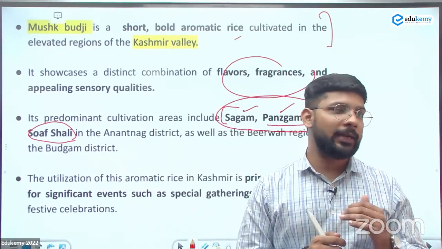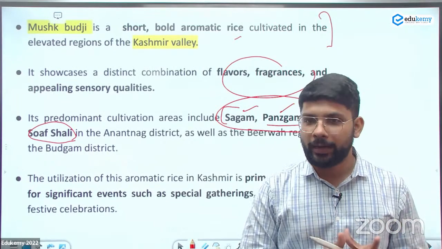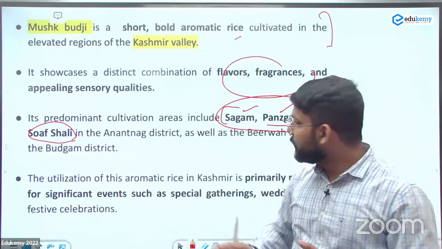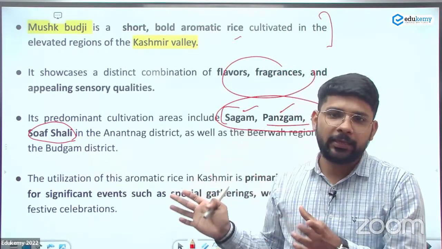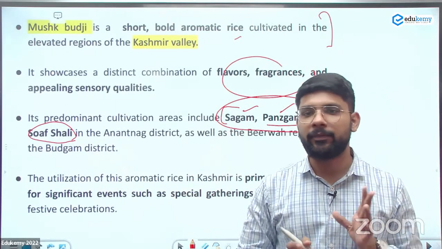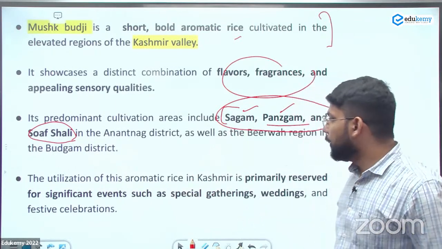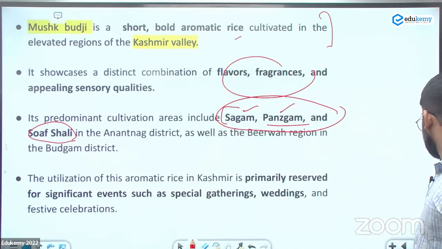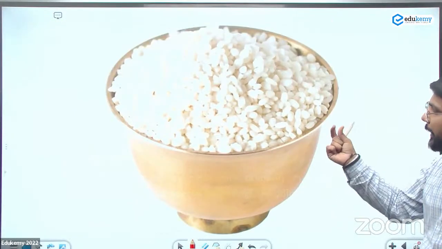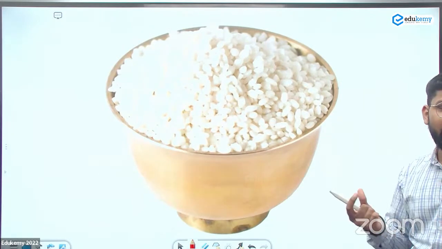Like there was a question related to the nuclear power plants. They give 3 areas. These 3 areas are famous for. Similarly, there can be a question related to district. These are related to which state or which country, specifically they can give you. So next topic is about, this is the rice. You can see small grain, but having the fragrance and the aromatic value.